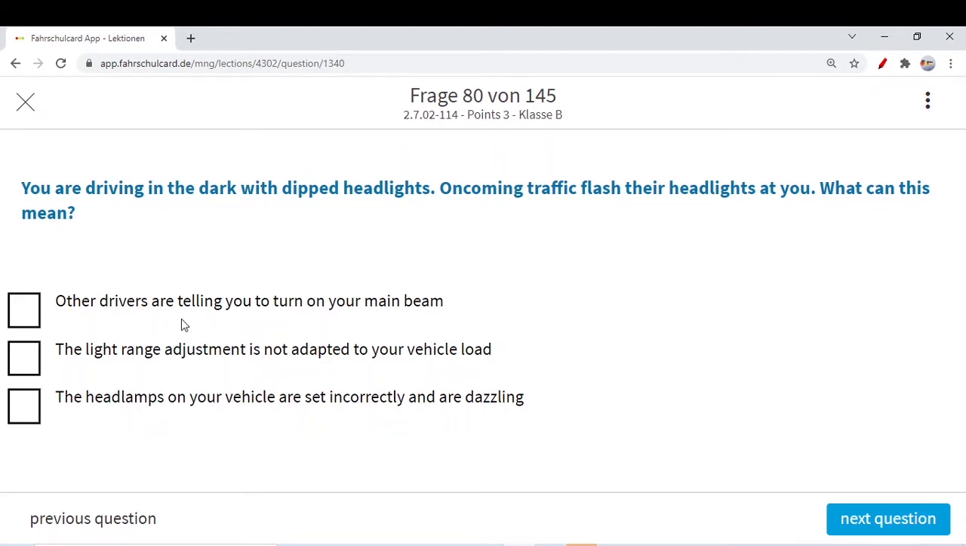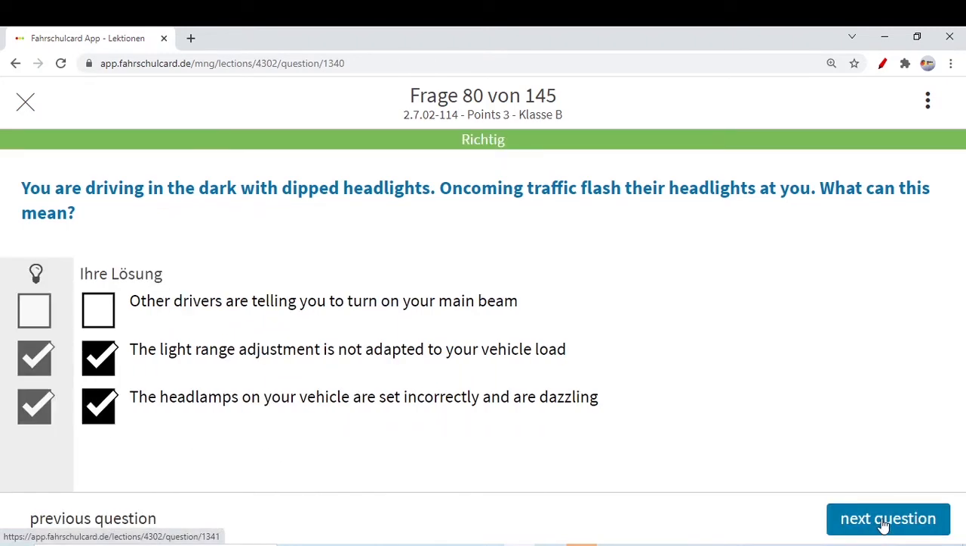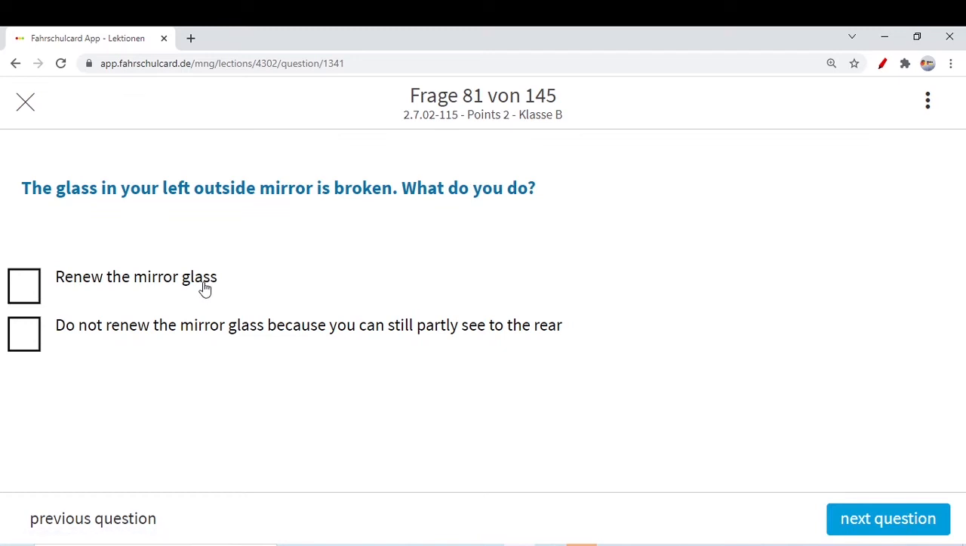What can this mean? Other drivers are telling you to turn on your main beam. No, they will never ask you to turn on your main beam. We know we have to drive with dipped headlights. The light range adjustment is not adapted to your vehicle load. This is possible. They are telling you by flashing the headlights, giving you a warning that maybe your vehicle has some load, and you have to adjust the lights according to that intensity. You haven't done it. The headlamps on your vehicle are set incorrectly and are dazzling the oncoming traffic. That's why they are giving you this kind of warning.